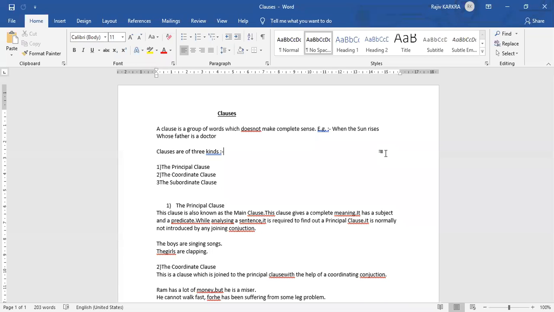Principal means main, right? So this clause is also known as the main clause. This clause gives the complete meaning for the sentence. It has a subject and a predicate both. While analyzing a sentence, it is always required to find out the principal clause. The main purpose of the sentence is in the principal clause. If we are going to talk about a particular thing, it is usually the principal clause. It is normally not introduced by any joining conjunction.